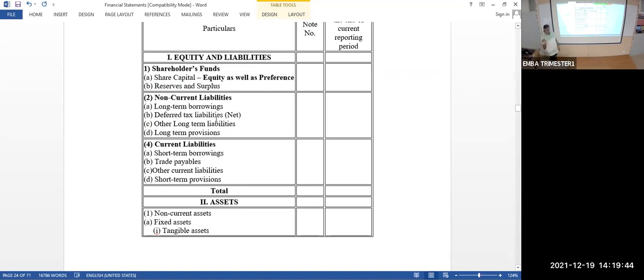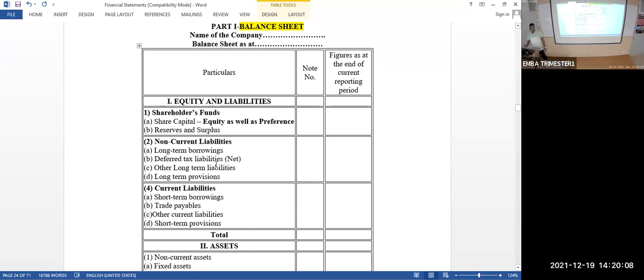But you need not write the title over there. Suppose preference is 50,000, equity is 1 lakh. You have to write here share capital, how much? 1,50,000. The detail of that you have to give in a note. That is called note number. Look at the format. Particulars is there, note number is there, then the amount for the reporting period. What is that amount for the reporting period? The current year. Normally in practice, they will be preparing in two columns. One column is for the current year, one column is for the previous year. The current year is 21-22. 31st March 2022, I will prepare. The last year is 2021.